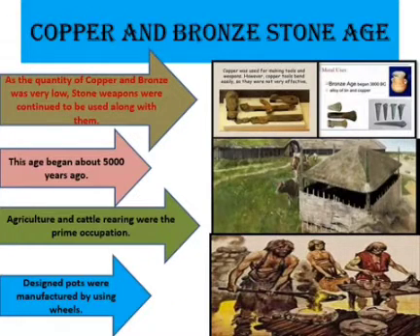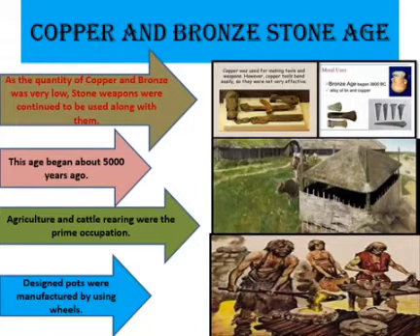Under Metal Age, we are going to learn about Copper and Bronze Stone Age. As the quantity of copper and bronze tools was very low, stone weapons continued to be used along with them. So therefore this period is called the Copper and Bronze Stone Age.